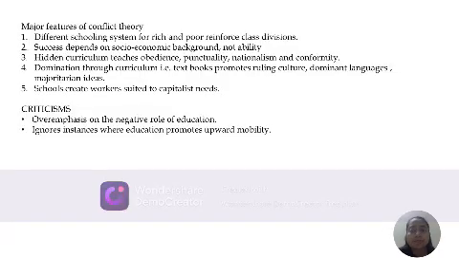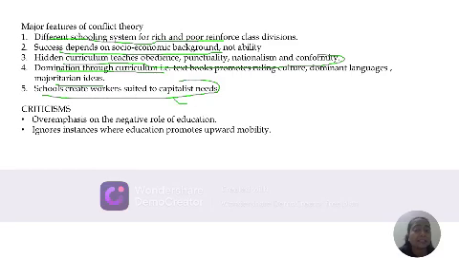The major features of conflict theory are a different schooling system for rich and poor. Success depends on socioeconomic background, not ability. Hidden curriculum teaches obedience, punctuality, nationalism, and conformity. Domination through the curriculum, like textbooks, promotes the ruling culture, dominant language, and majority ideas. Schools create workers suited to capitalist needs.